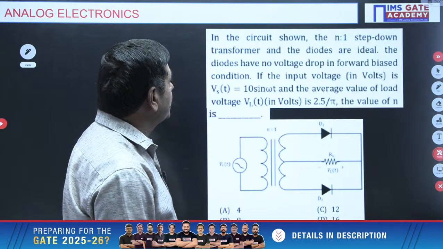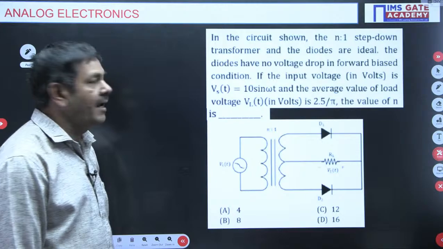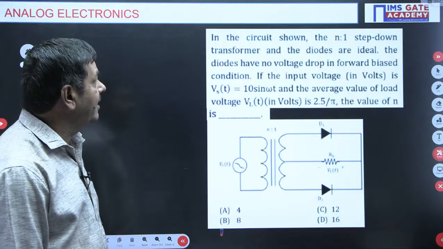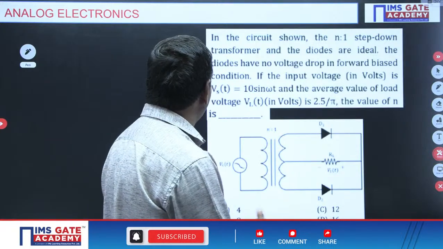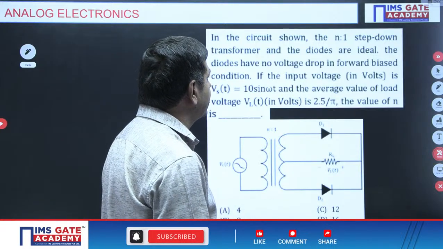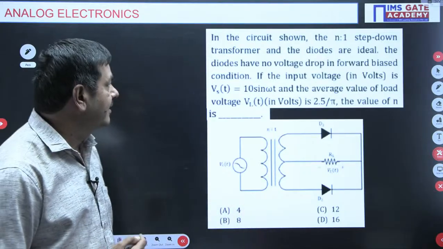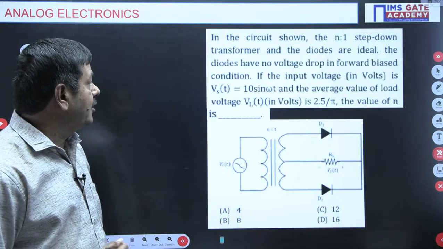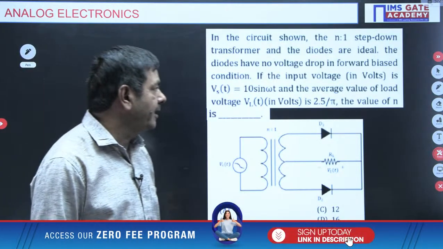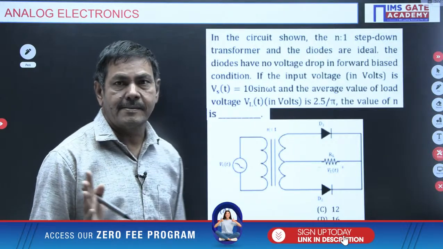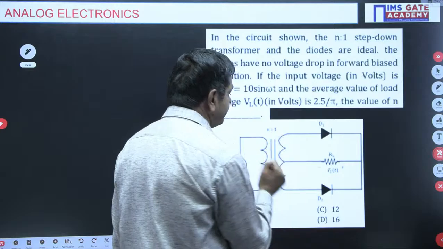In the circuit shown, the N:1 step down transformer and the diodes are ideal. The diodes have no voltage drop in forward bias condition. If input voltage in volts is Vs of t equal to 10 sin omega t, and average value of load voltage VL of t in volts is 2.5 by pi, the value of N is asked to find. N:1 turns are given here now.